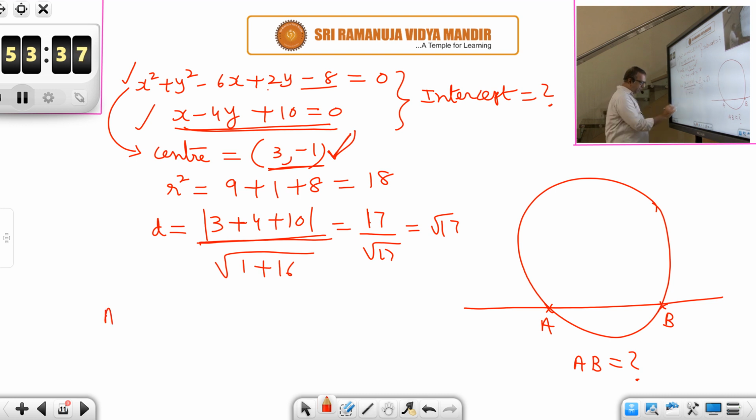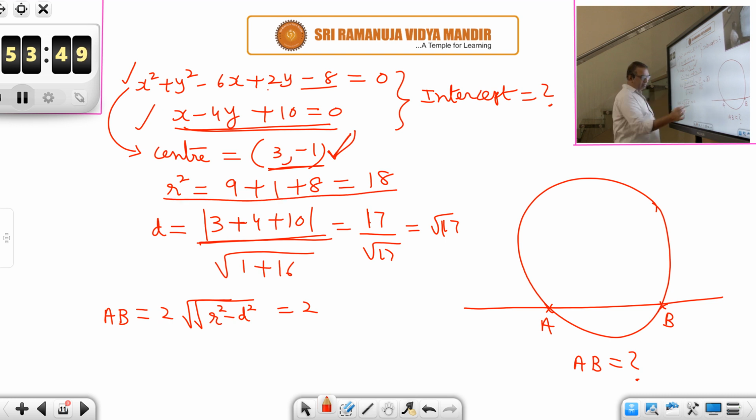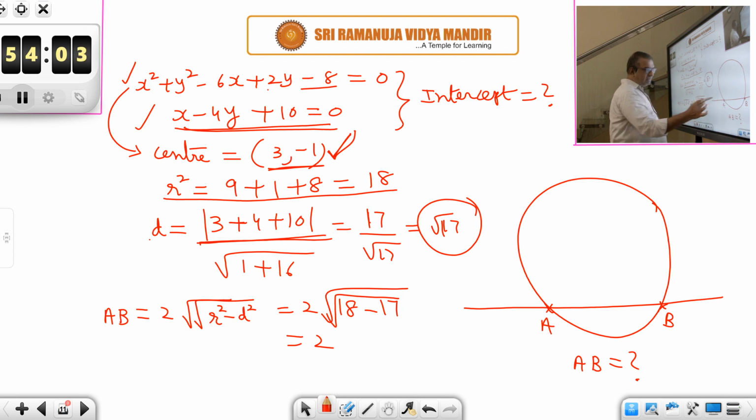So what is AB? What is the formula? 2 root r square minus d square. So 2 into root of what is r square? R square only we have calculated, not r. So it is 18 minus d square. D is root 17, so d square is 17. 18 minus 17 is 1. So root 1 is 1. So 2 units. So the intercept made by the circle on the line is 2 units length.